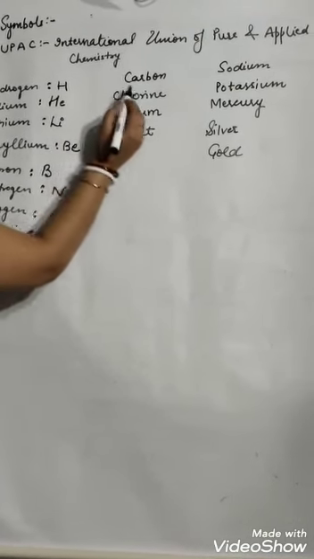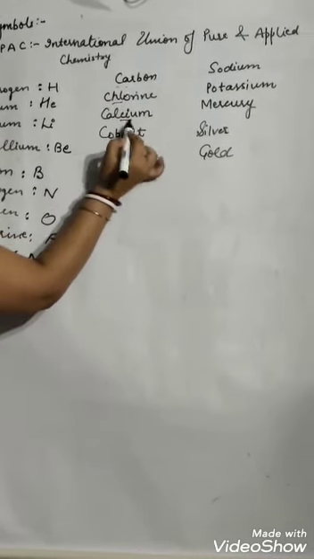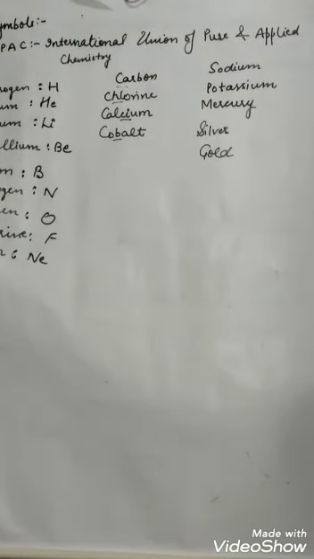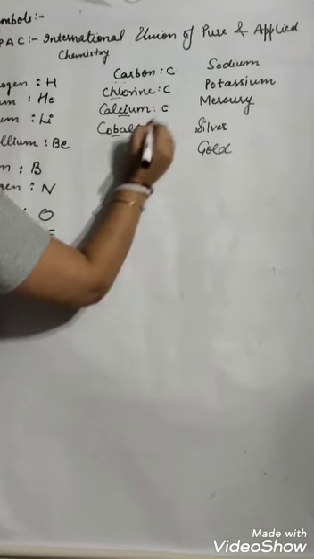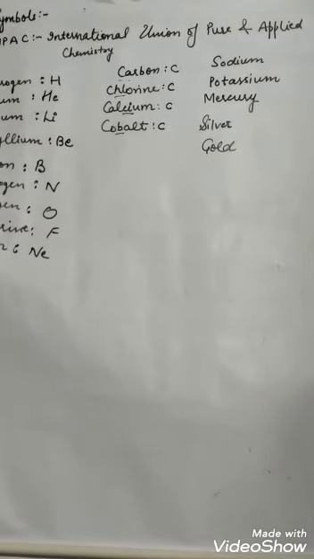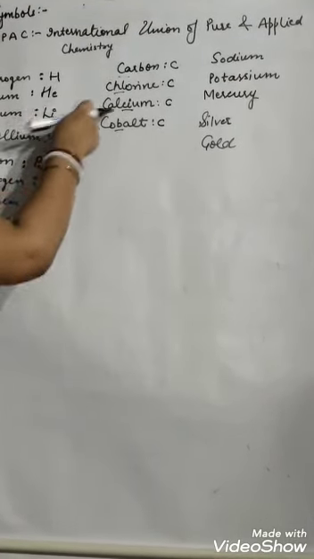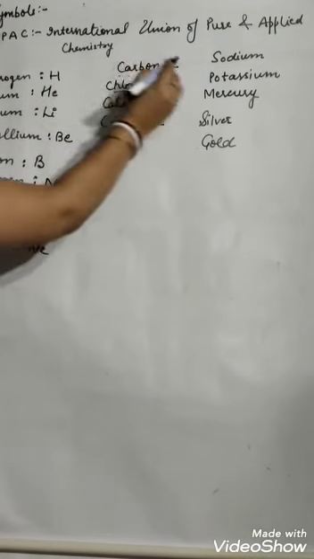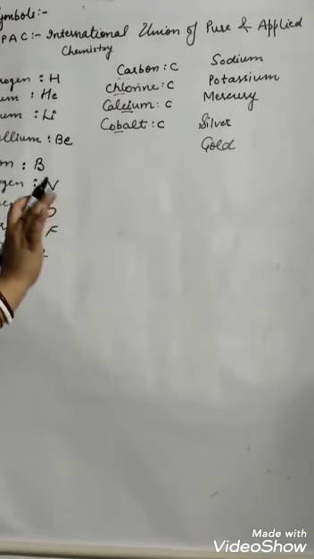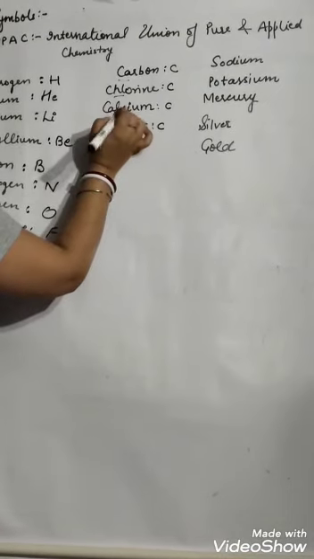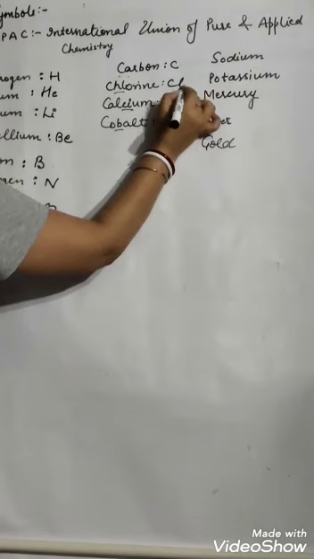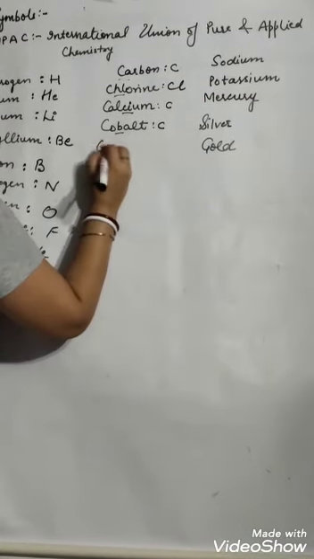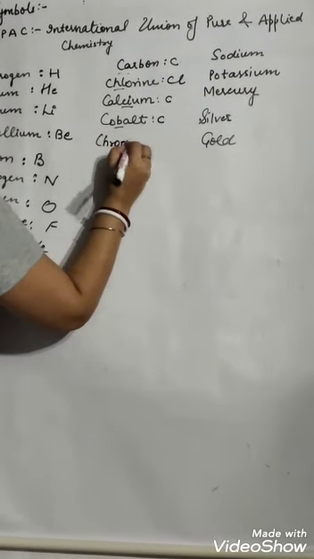Suppose carbon, chlorine, calcium, cobalt, they all start with a C. If we give C to all, how will we be able to identify whether we are talking about carbon or cobalt? So the symbol C was given to carbon. For chlorine we have taken Cl. Why Cl? Why not CH?